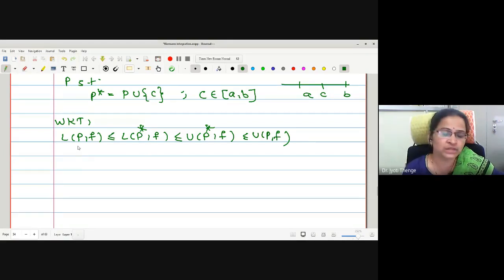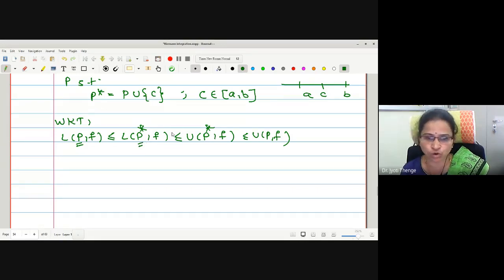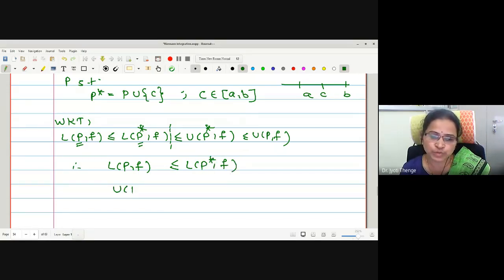Now we know that the function is integrable with respect to partition P, but we want to check whether it is integrable with respect to P star or not. To check, let me divide the inequality into two parts. LPF is less than or equal to LP star F, and UP star F is less than or equal to UPF. Okay, and adding, we will check.